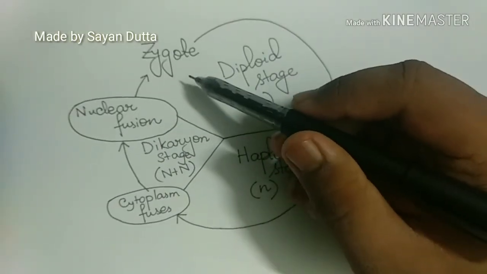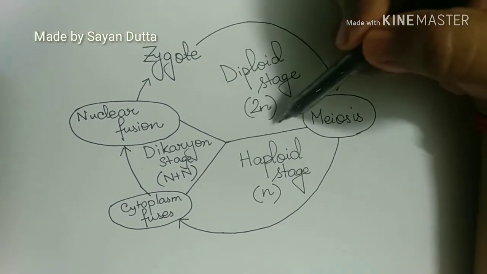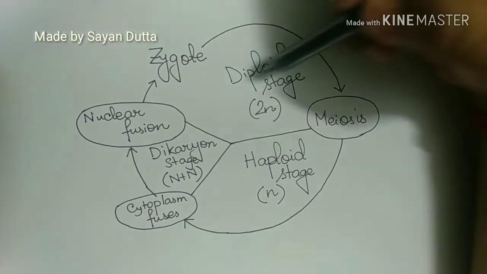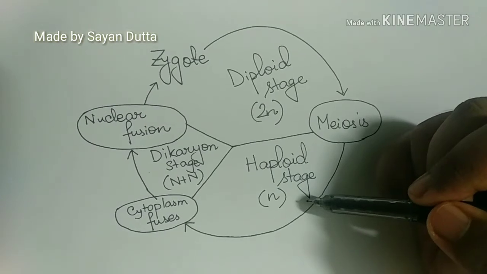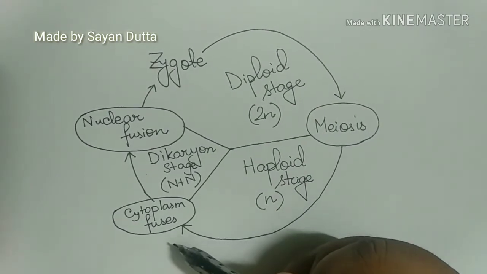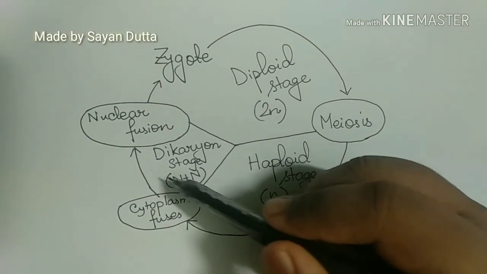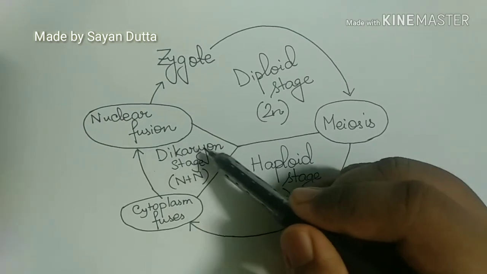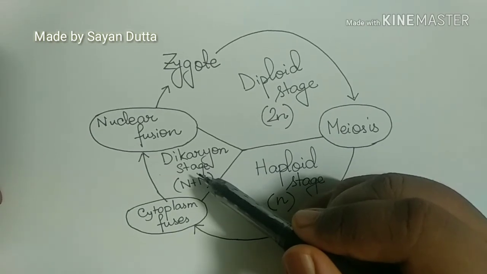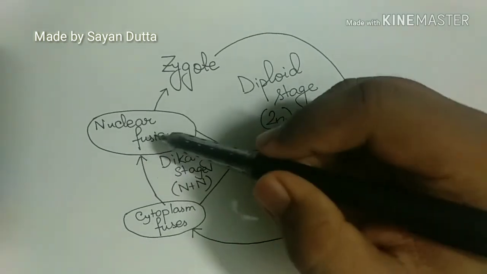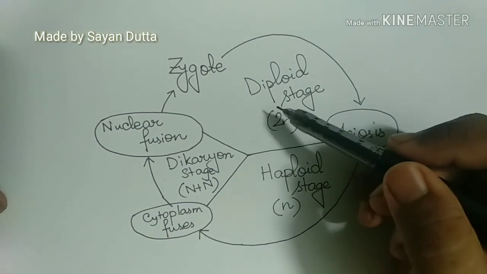As we see in this diagram, the zygote, which is in a diploid stage, where 2n is a representation of the diploid stage, undergoes meiosis to form spores, which are in the haploid stage. Thereby formation of gametangia takes place, and the cytoplasm fuses, as I said earlier. It undergoes nuclear fusion ultimately through the formation of the dikaryon stage, where the nuclei are separated but the cytoplasm is still fused together. But then nuclear fusion happens, we again get the zygote, and as you see, as a result, the cycle continues.